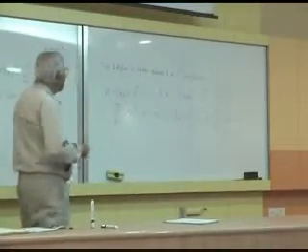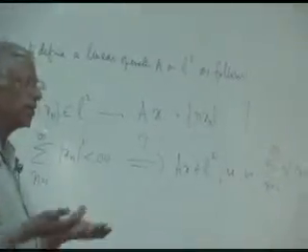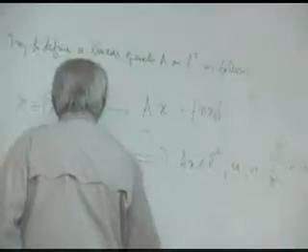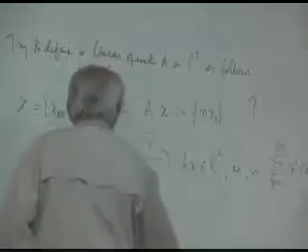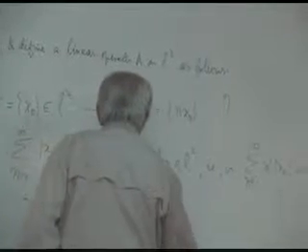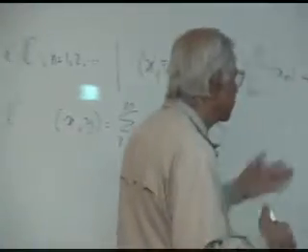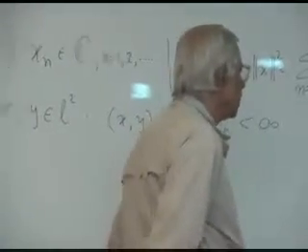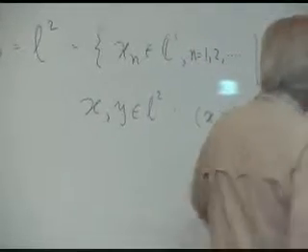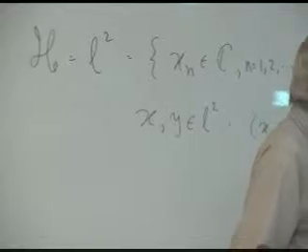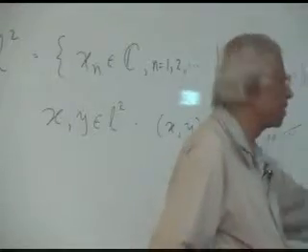On the other hand, you might have a situation where an operator is definable everywhere. I'll give you another example. Suppose I try to define an operator capital B by saying that it takes a sequence xn to a new sequence in the way I have defined now, divided by a converging term.